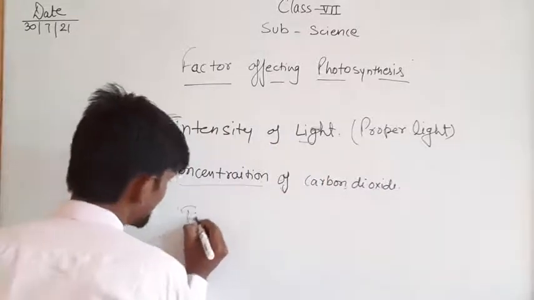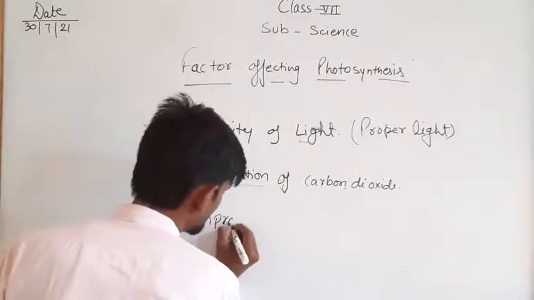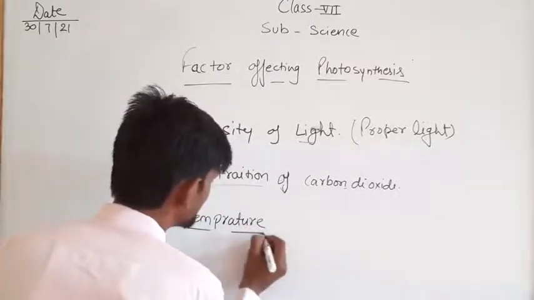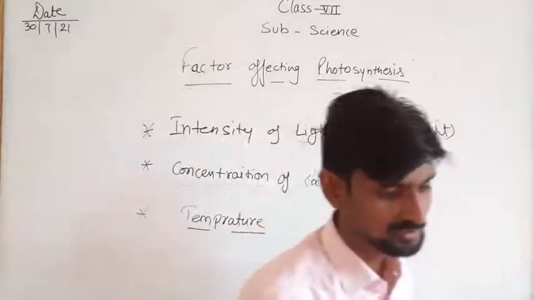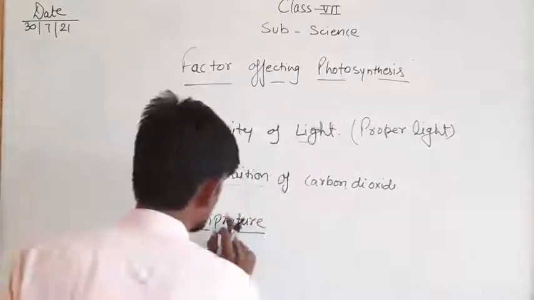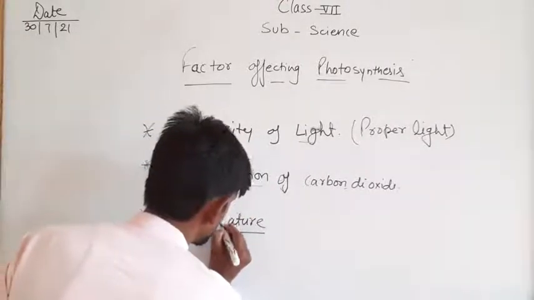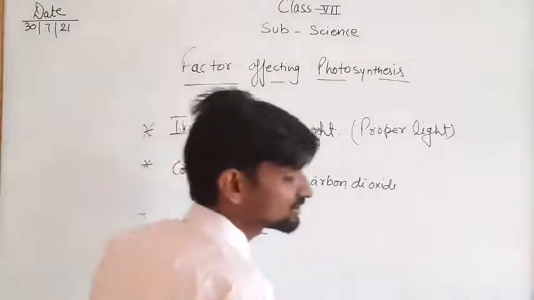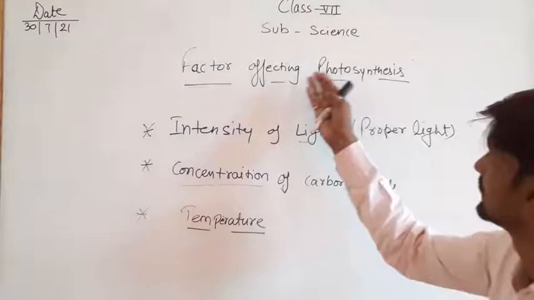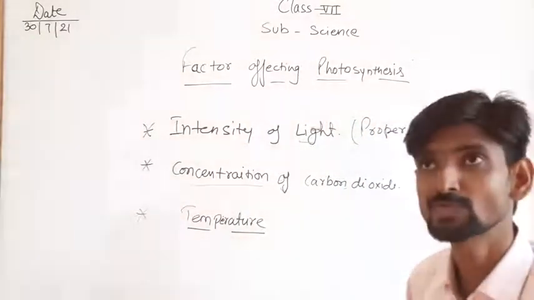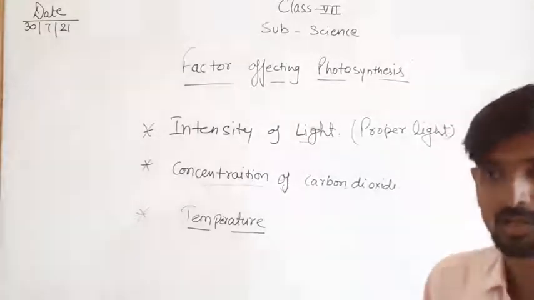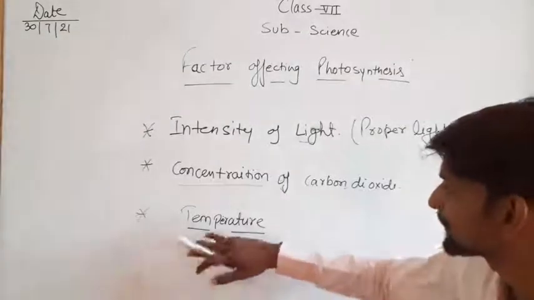And after that, temperature also affects the photosynthesis process. That means while the plants are doing photosynthesis, the proper temperature should be maintained.